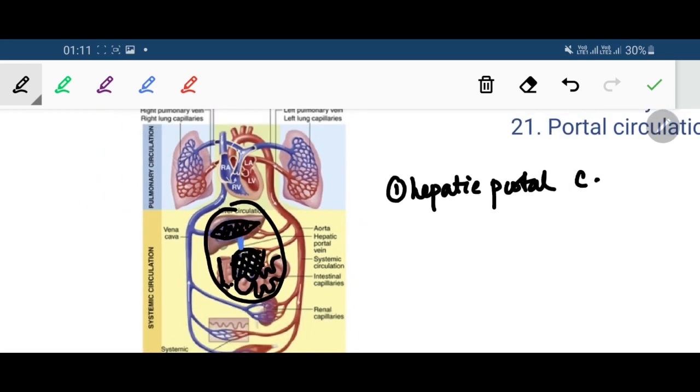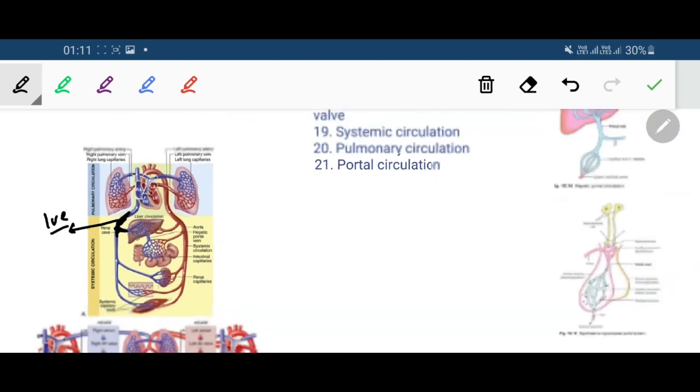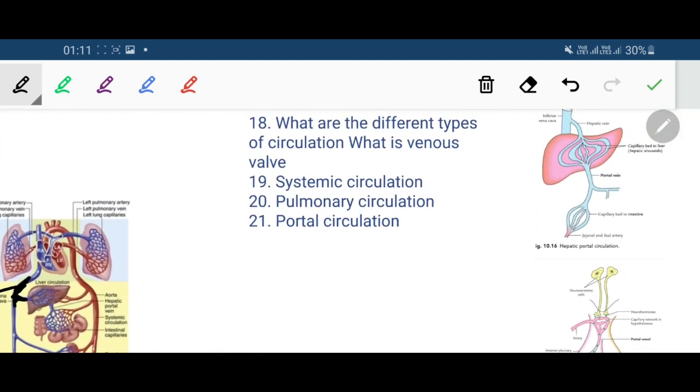So that is called the hepatic portal circulation. From the liver, ultimately the blood is drained into the inferior vena cava, that is the IVC.